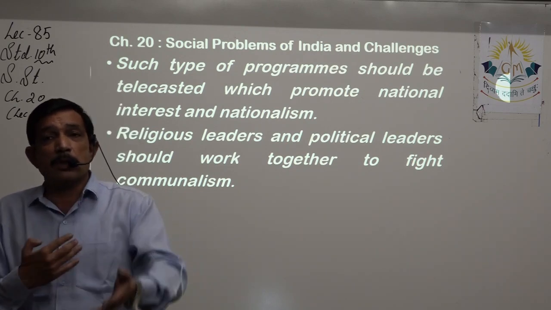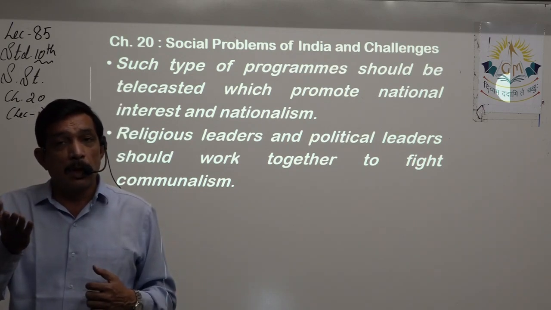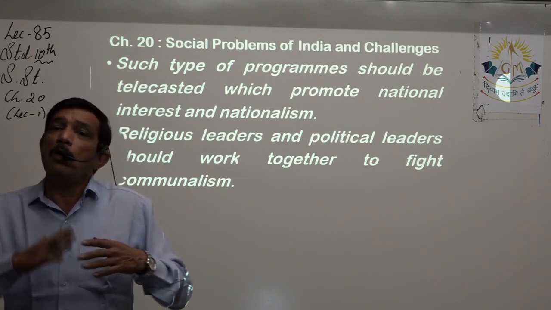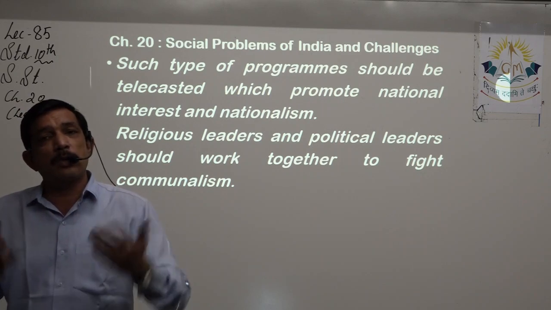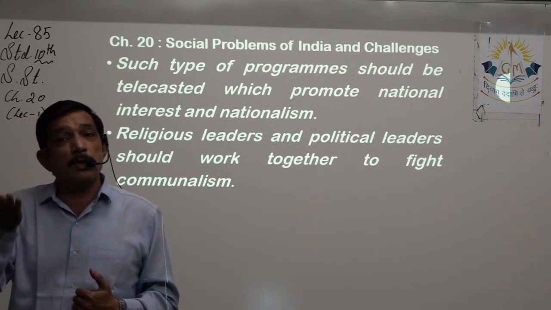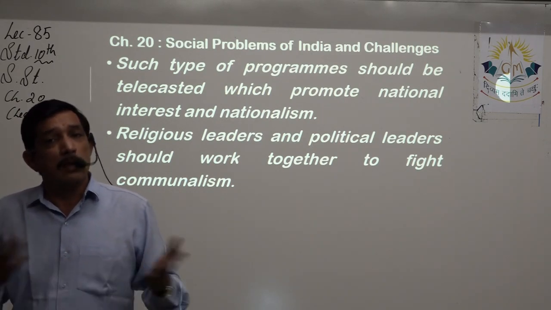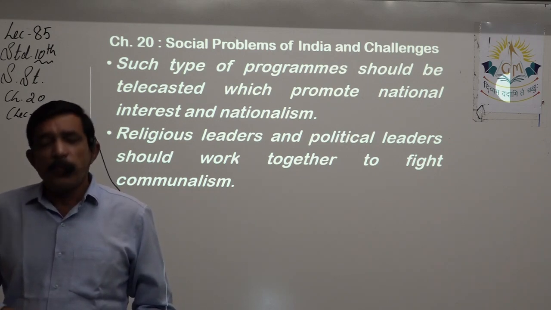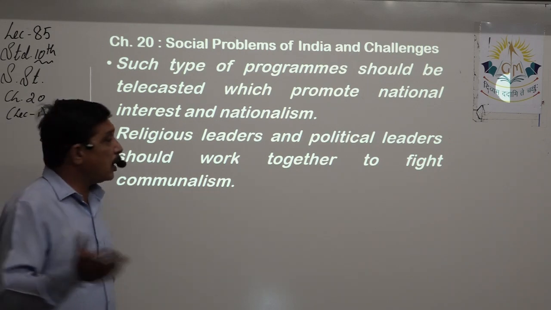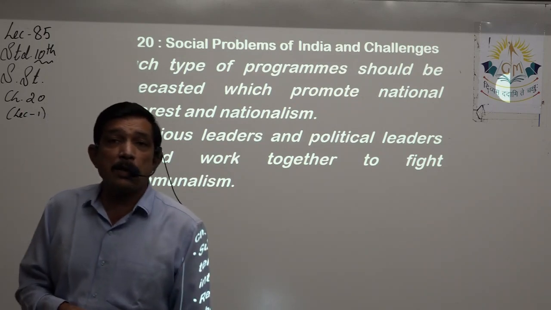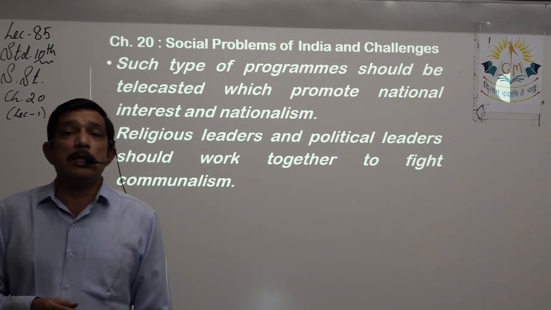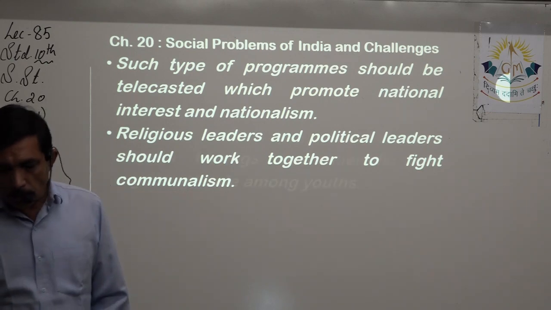And vice versa, when it is their turn for any religious celebration, we also allow them to have as much peace and as much goodwill as possible, so that they are able to enjoy their religious festivals in the same manner. So this last point is very good, that religious leaders and politicians should work hand in hand so that they can ease the tension of communalism.